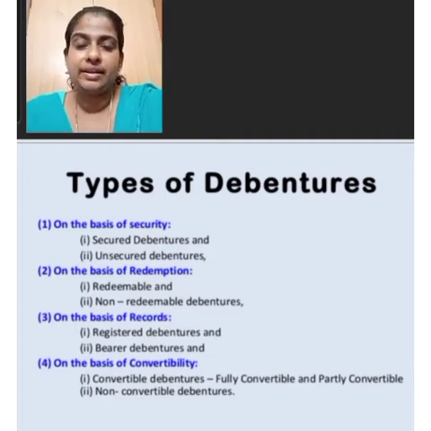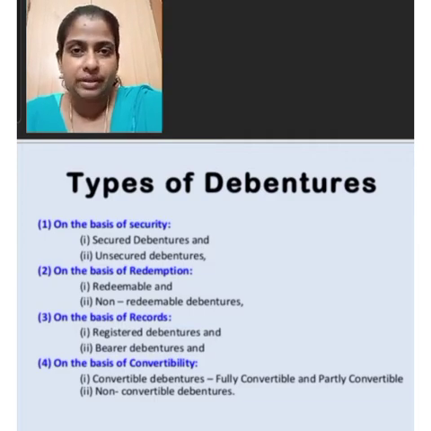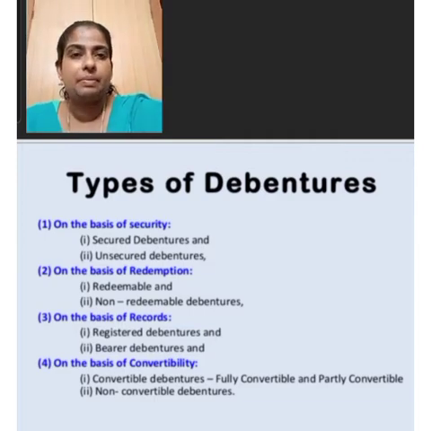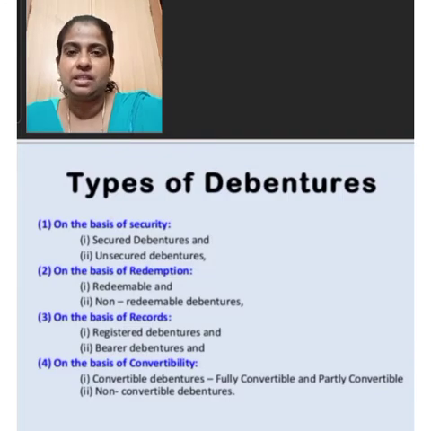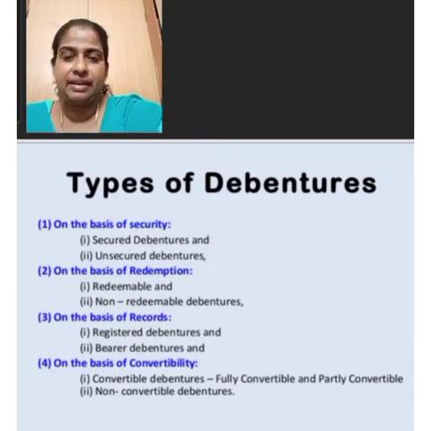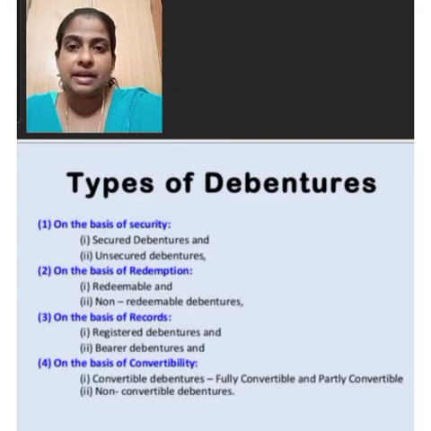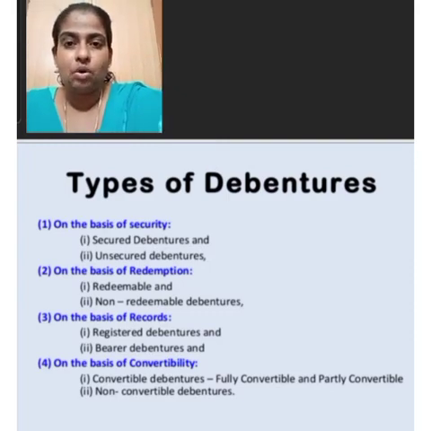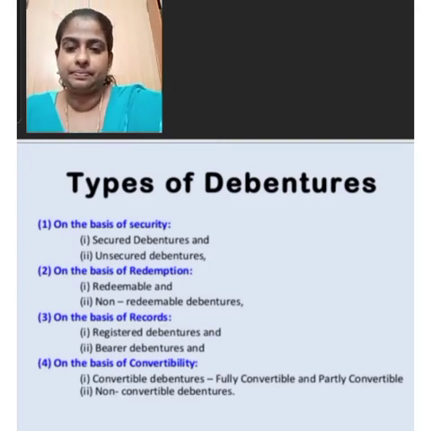Another type of debenture is irredeemable or perpetual debentures. Irredeemable debentures are those which are not repayable by the company during its lifetime. These debentures are repayable only at the time of liquidation of the company.